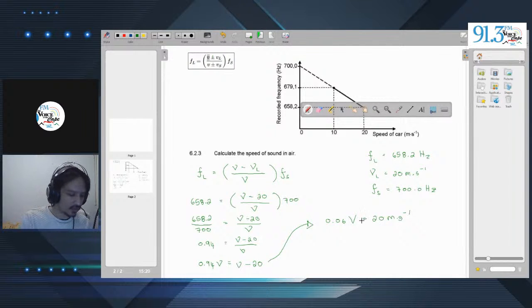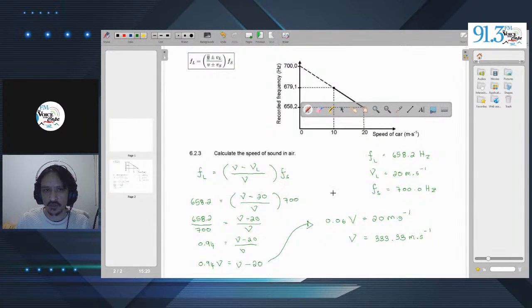Now we just divide 20 by 0,06. And that gives us an answer for the speed of sound in air of 333.33 meters per second. And there we go. That should be our final answer.